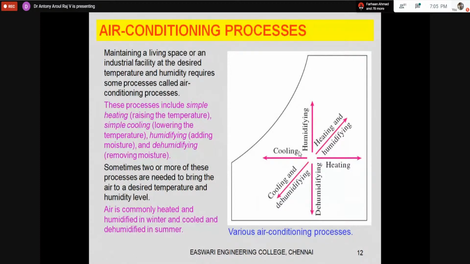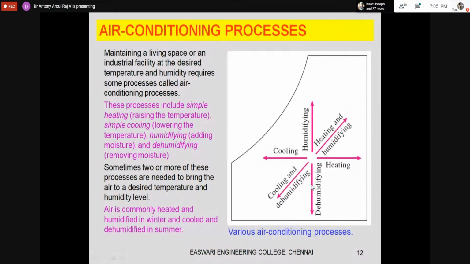Now we will go to the air conditioning processes. Most of you may be familiar with the air conditioning processes, so we will go process by process. I told you this is the horizontal axis. This is the sensible heat axis, and this is the latent heat axis. This is because of moisture addition and moisture removal, and this is because of sensible heat addition and sensible heat removal.